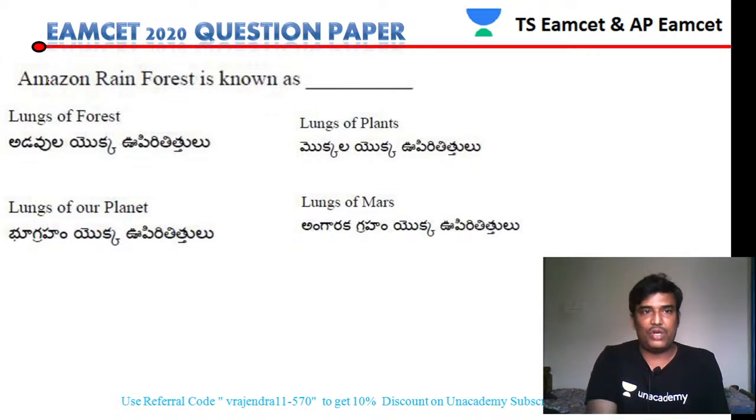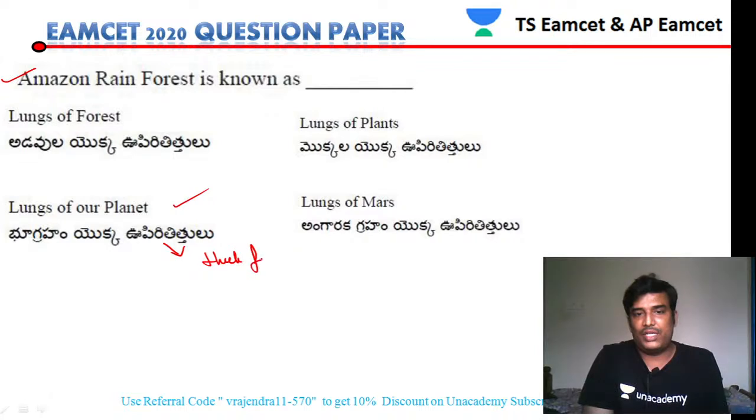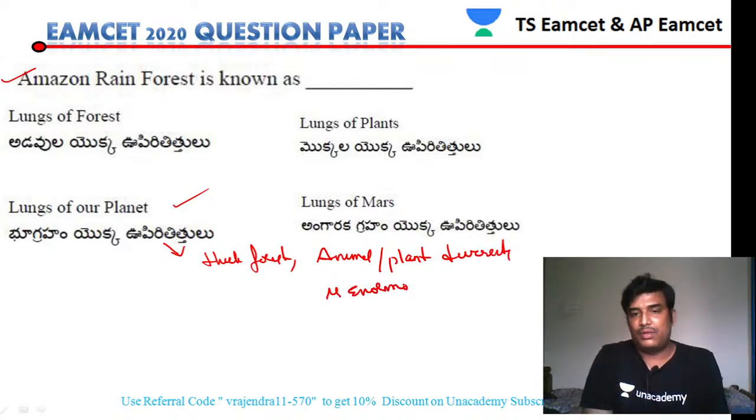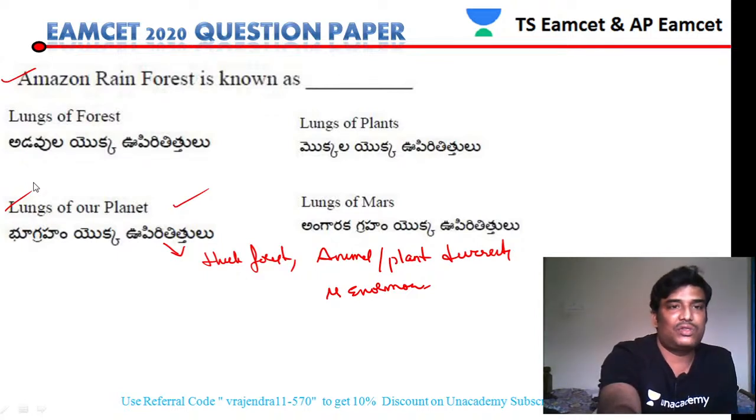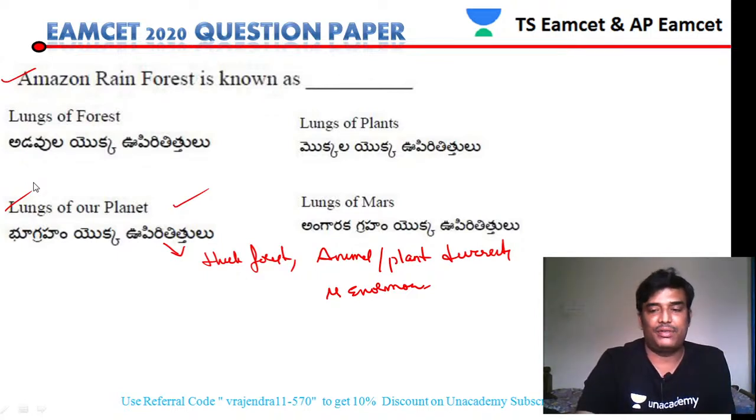Next. The Amazon rainforest is also called the lungs of our planet. It is a thick forest, no doubt. And the animal or plant diversity is enormous. That is the reason it is also called the lungs of the planet.